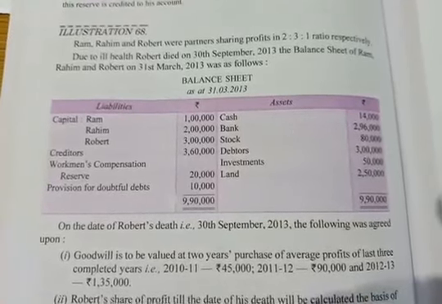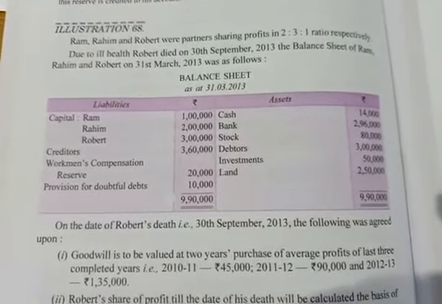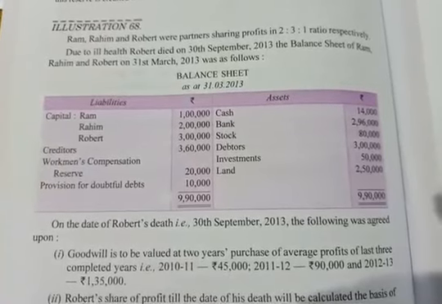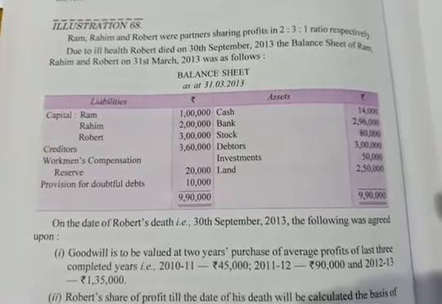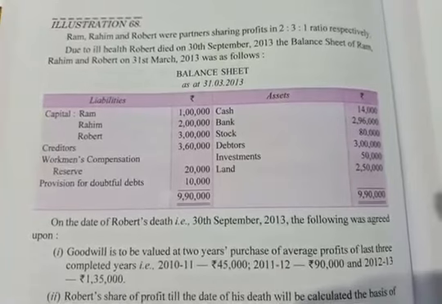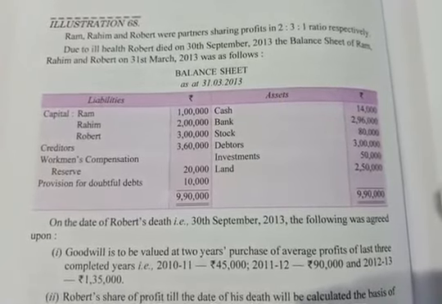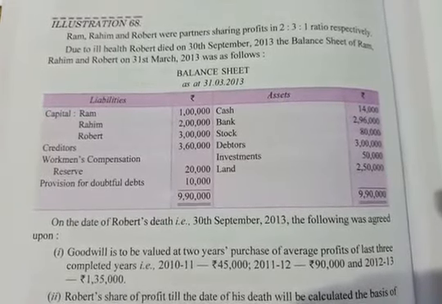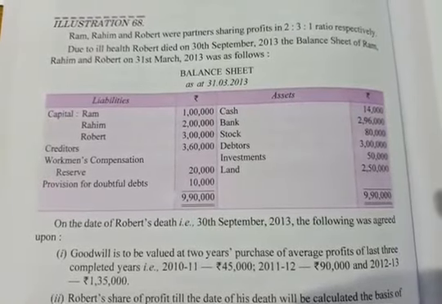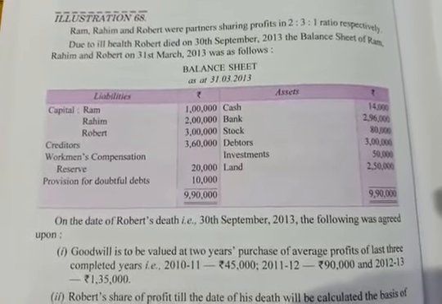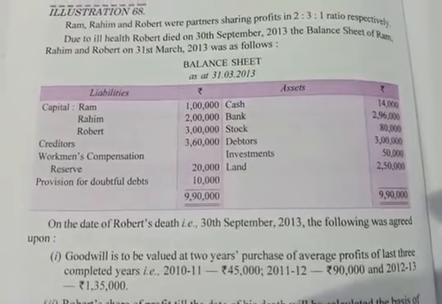Now see this problem. Ram, Rahim and Robert are the partners. Their profit sharing ratio is given as 2:3:1. Robert died on 30th September 2013 and their balance sheet is given as on 31st March 2013. See the balance sheet.